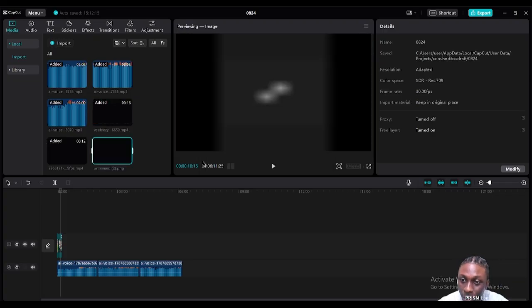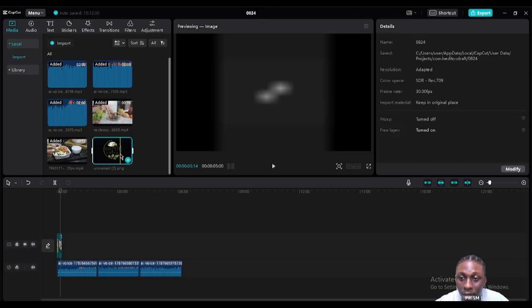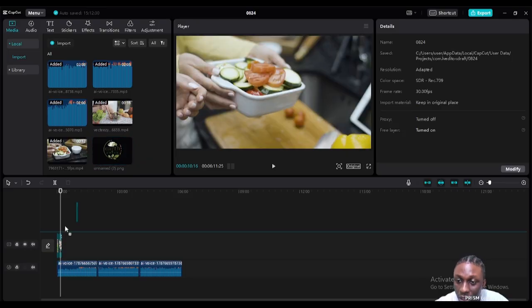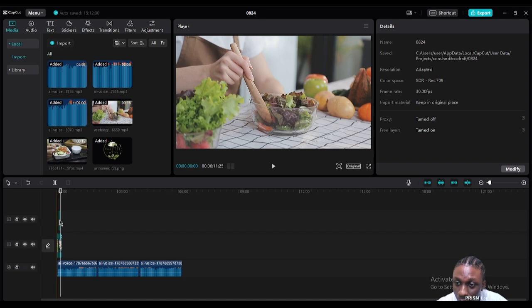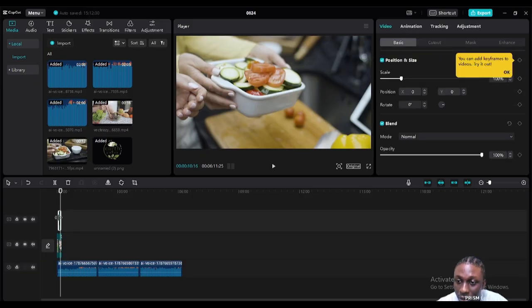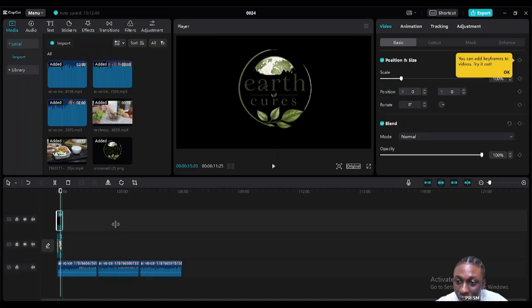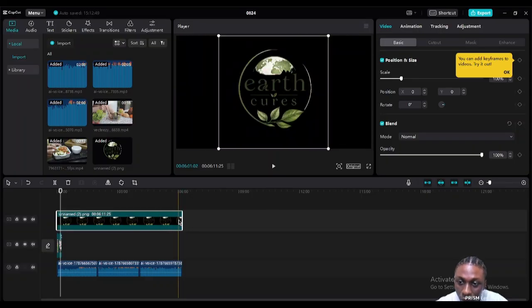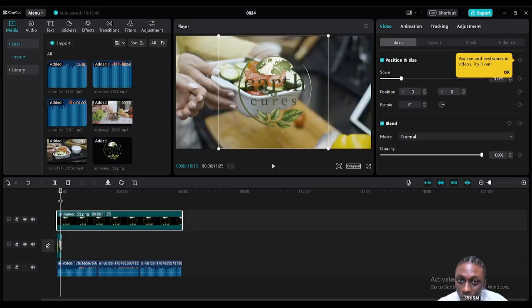Do you understand? So this is what I'm going to do. I'm going to show you how to add this watermark to your videos to make sure that it covers your entire video. Okay, so you're going to bring it above your normal video, above, not below, because if you bring it below, it's going to hide it. So you bring it above your normal video, and then you expand it to cover the entire length of your video.